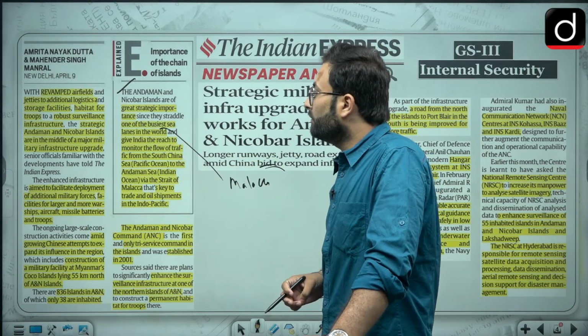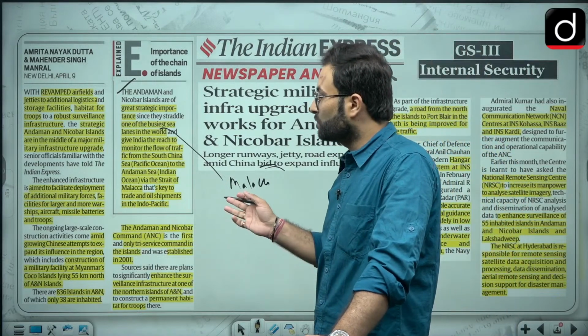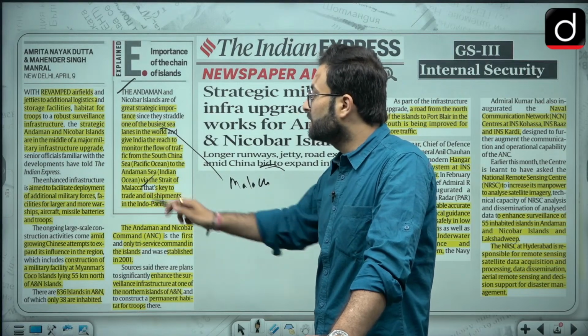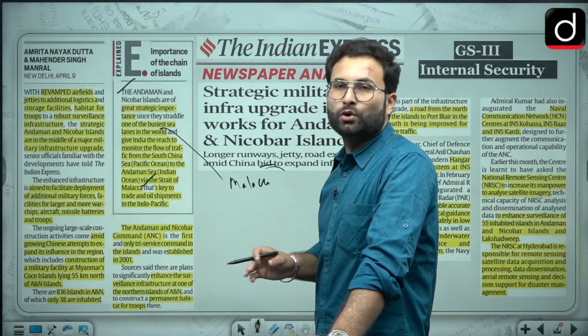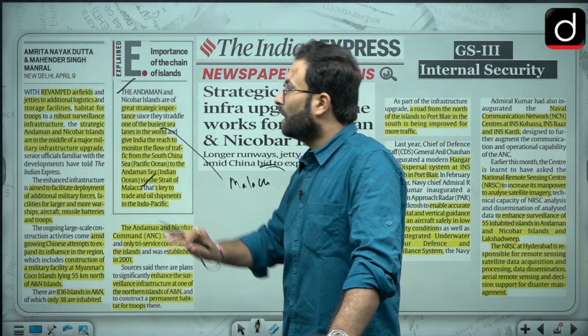Okay, and give India the reach to monitor the flow of traffic from the South China Sea, that is the Pacific Ocean, to the Andaman Sea, that is in the Indian Ocean, via the Strait of Malacca, that is key to trade and shipment in the Indo-Pacific. Okay, so that is the importance of the Malacca Strait. Okay, now coming to the article.